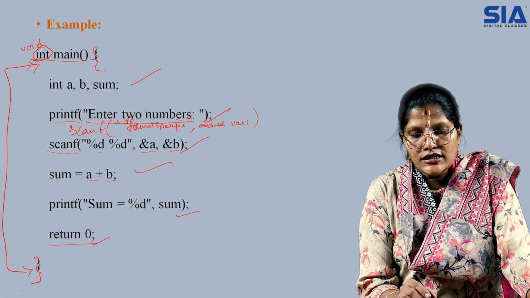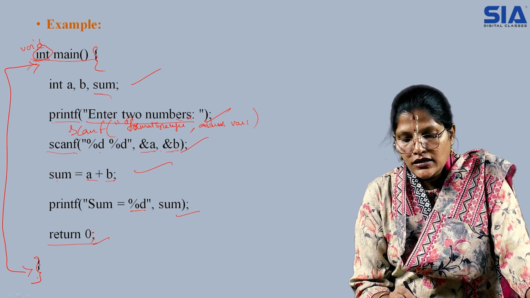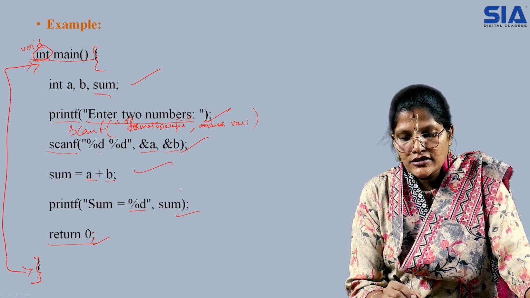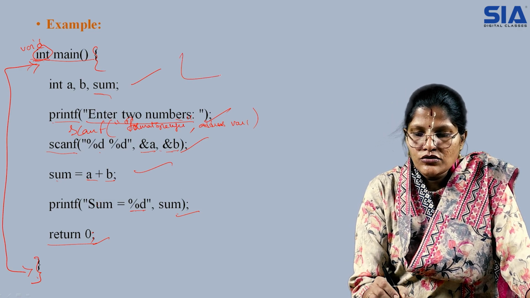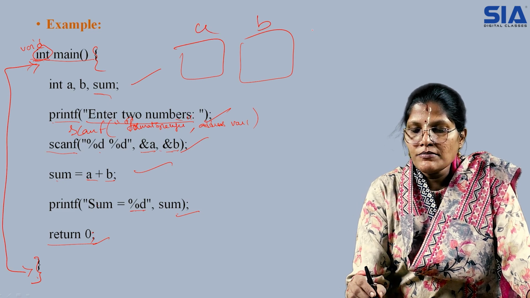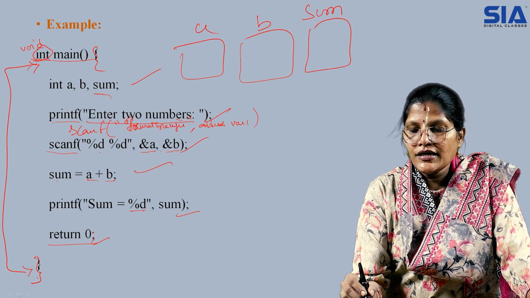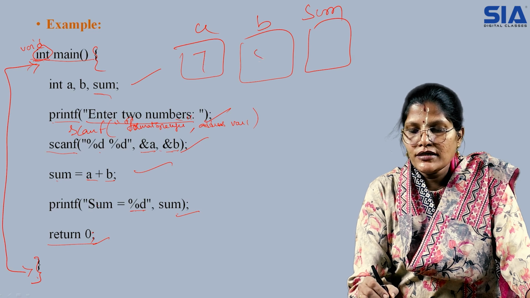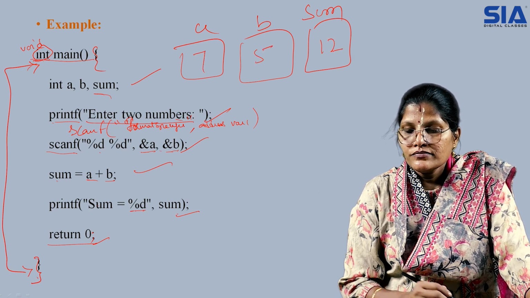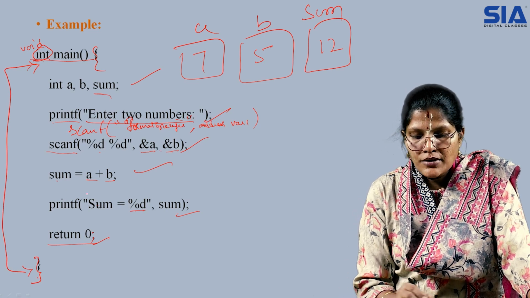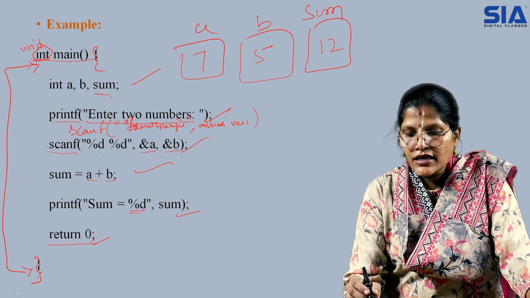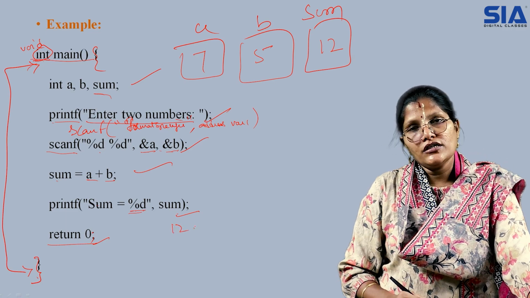Now sum, because it is of type integer, we are taking the access specifier, that is %d, and the value you give into the system as a and b is extracted. Like this, the memory is created in the memory area. If I am giving 7 plus 5, the output 12 is stored in the sum. Then once you specify %d, the sum is directly extracted and 12 is returned onto the screen to the user.